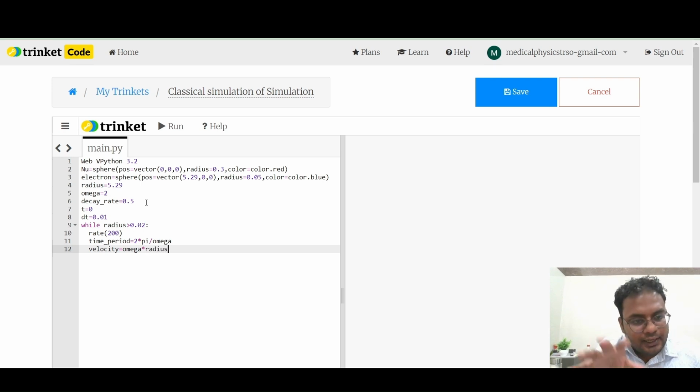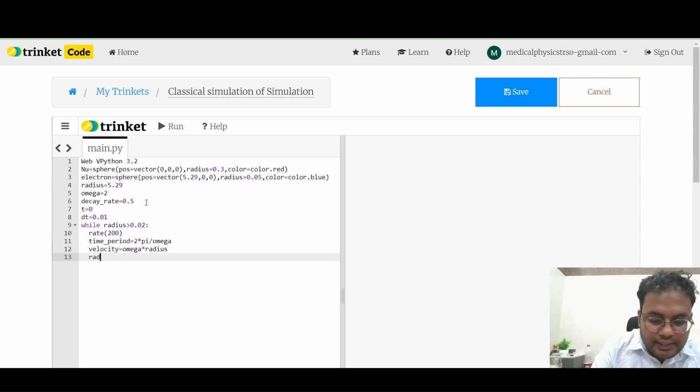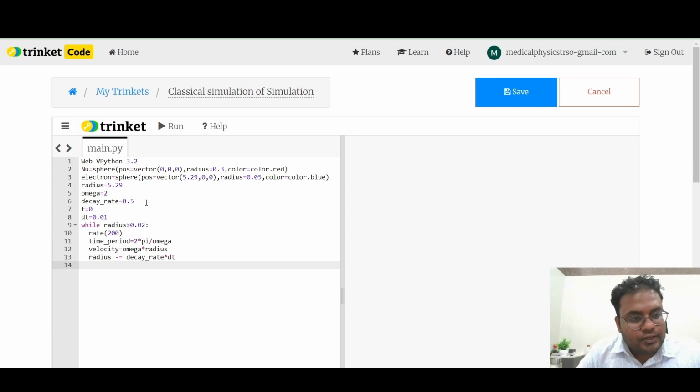V is equal to omega r. Then radius: the new radius is equal to radius minus decay rate into dt. Now we have to update the electron position. So first time period, then velocity, then radius, and then electron position.